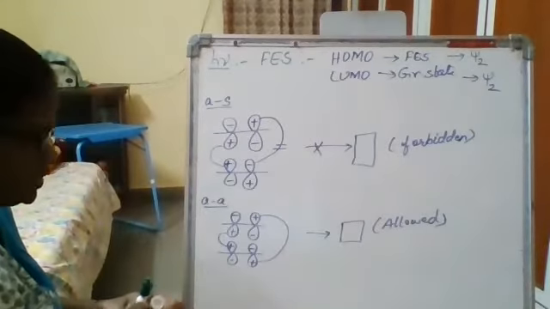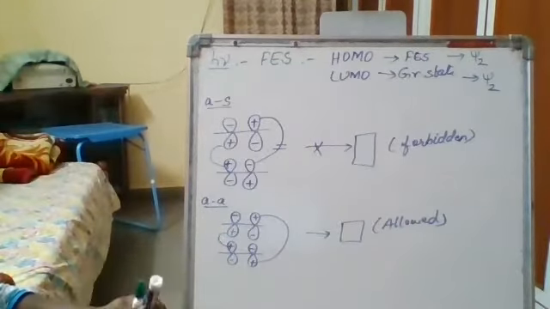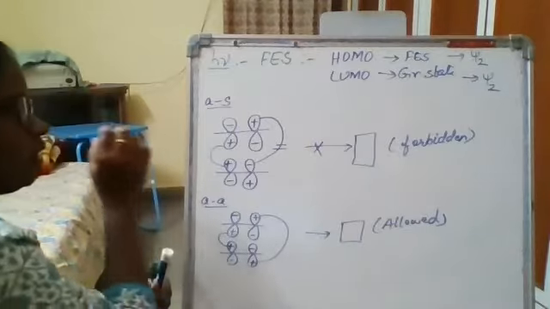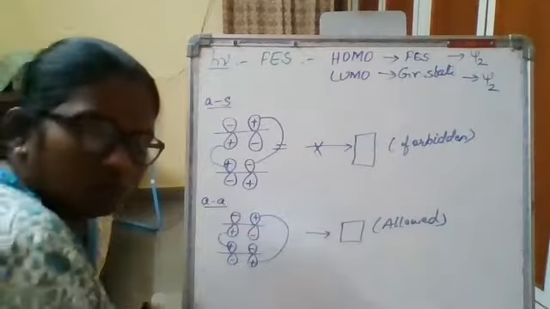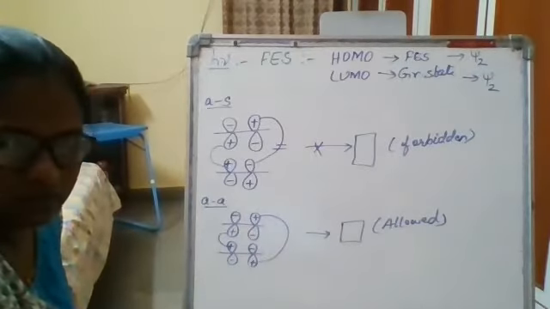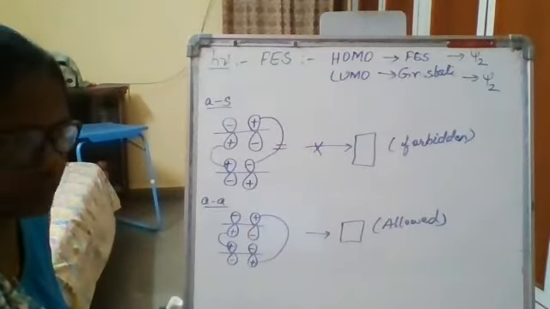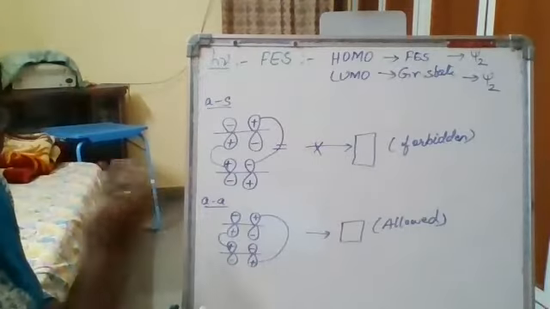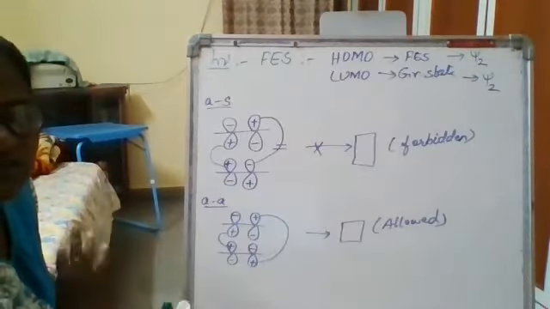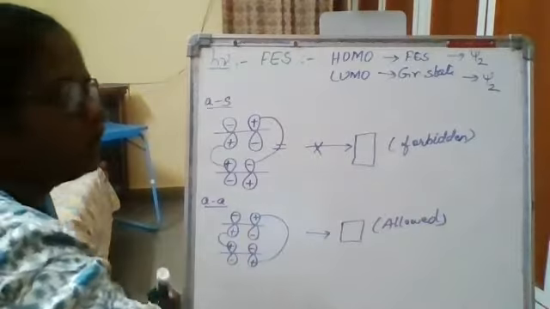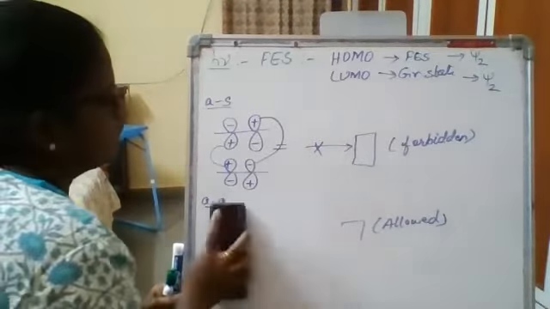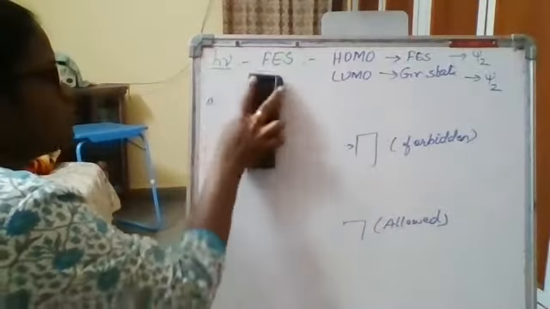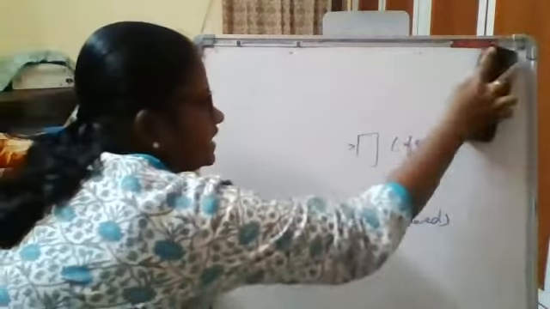Clear. So this is about the 4n pi system. So in the 4n pi system, all supra-supra interactions are considered to be photochemically allowed. Whereas antara-supra and supra-antara are considered to be thermally allowed. Okay. Now we will go with the second system, that is the 4n plus 2 pi system. Now, you know that the 4n plus 2 pi system is nothing but the 4 pi plus 2 pi cycloadditions, that is the Diels-Alder reaction.